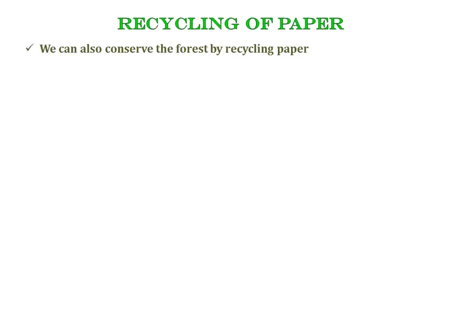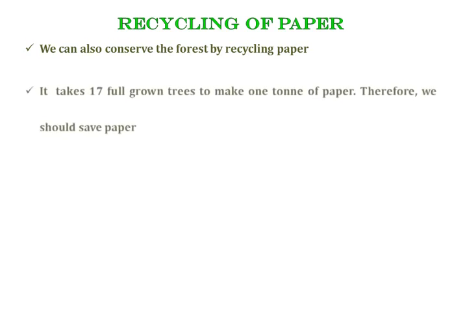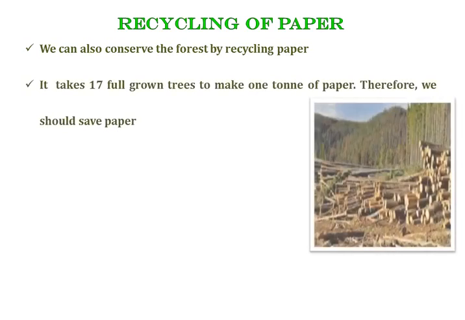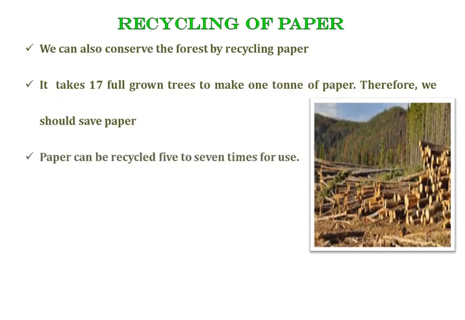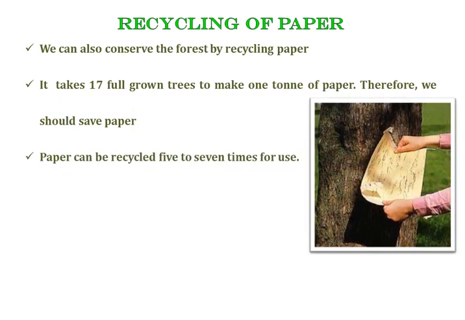So we saw how the government has established certain areas like national parks and wildlife sanctuaries to conserve the forest as well as wildlife. So how can we help in conserving forests? One method is by recycling paper. How is that possible? It takes about 17 full-grown trees to make 1 ton of paper. Therefore, we should save paper. And paper can be recycled 5 to 7 times for use.